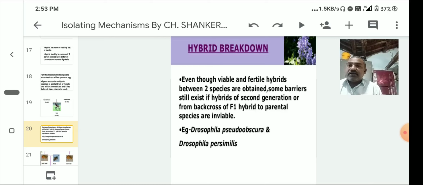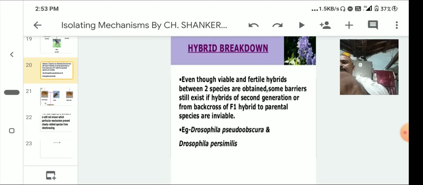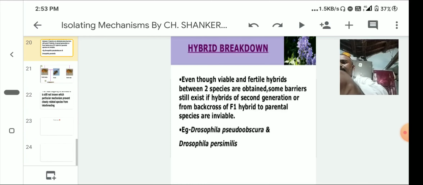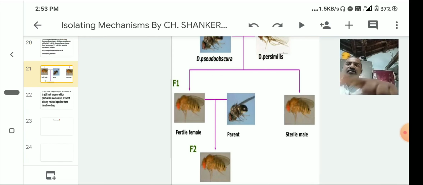In Drosophila melanogaster, Drosophila pseudoobscura and Drosophila persimilis, the cross gives the F1 generation, in which a fertile female and a sterile male are formed. The fertile F1 female crossed with the parent male forms the F2 generation.